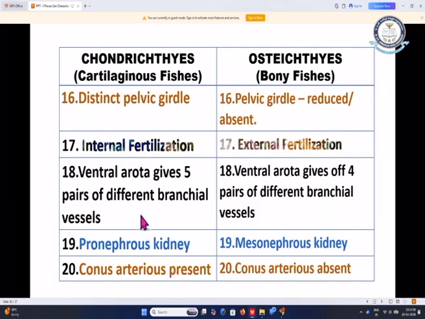And if we discuss the same things in the osteichthyes, the pelvic girdle is reduced or absent, and fertilization is always external. Ventral aorta gives off 4 pairs of branchial vessels. Kidneys are mesonephros and conus arteriosus is absent.